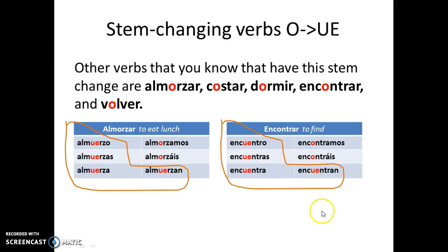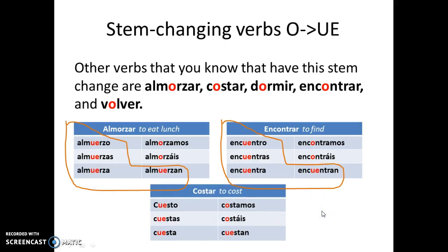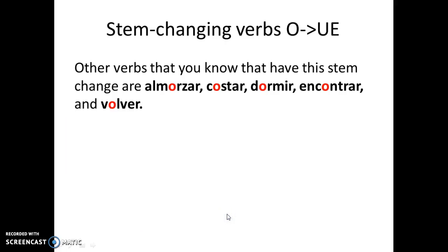Costar means to cost. The O in the root, in this case the only O, changes to UE in the conjugation. Cuesto, cuestas, cuesta, costamos, costáis, cuestan. There's your boot. Cuesto, cuestas, cuesta, cuestan are the verbs that have the change. Costamos and costáis do not have the letter change in the root.